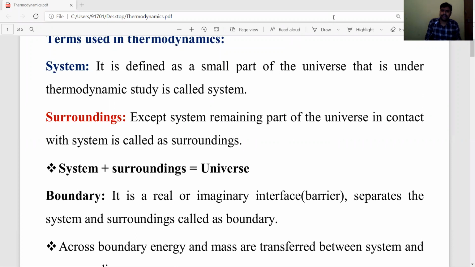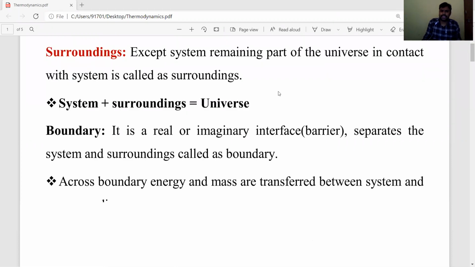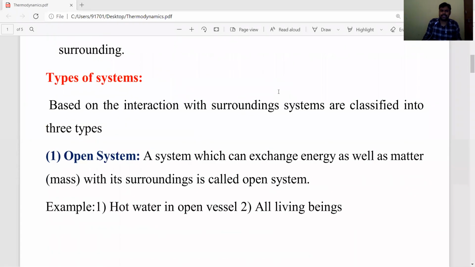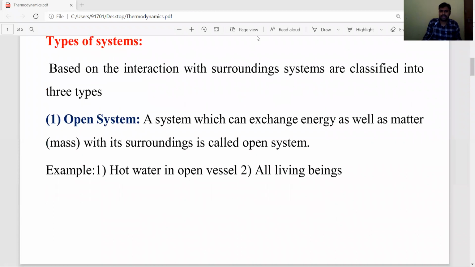Okay students, let's listen carefully. Next, types of systems. Listen carefully, types of system. The first classification of types of system is based on the interaction between system and surroundings.